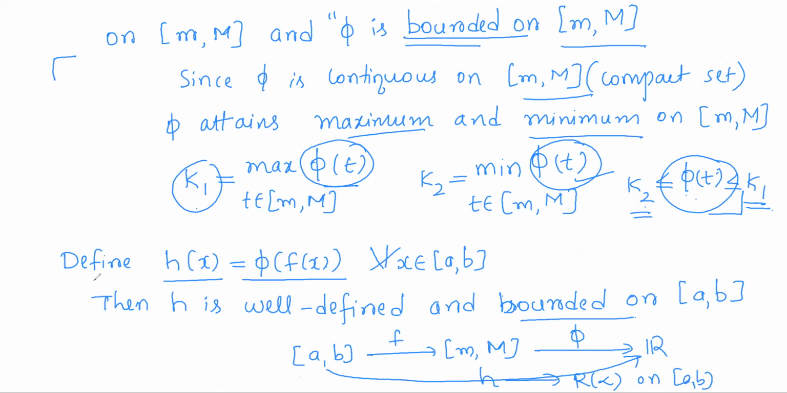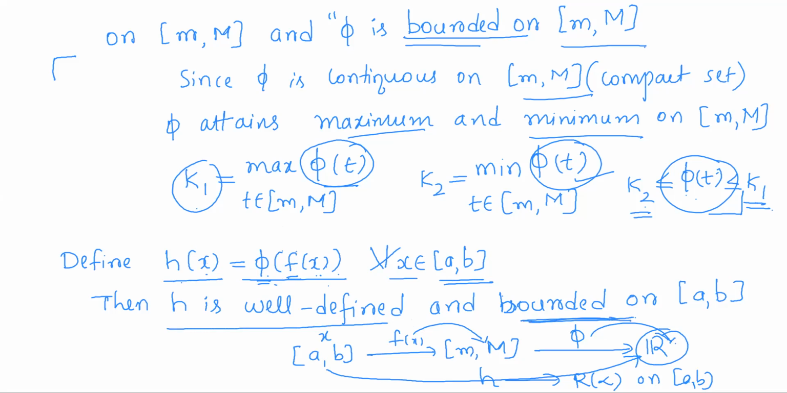So we have defined h of x as phi of f of x, which is the composition of two functions f and phi. For any x in the closed interval a comma b, f of x will be carried to the interval small m capital M, and for any f of x there, phi of f of x is carried to a real number. So clearly h is a well-defined real valued function, and it is also bounded.